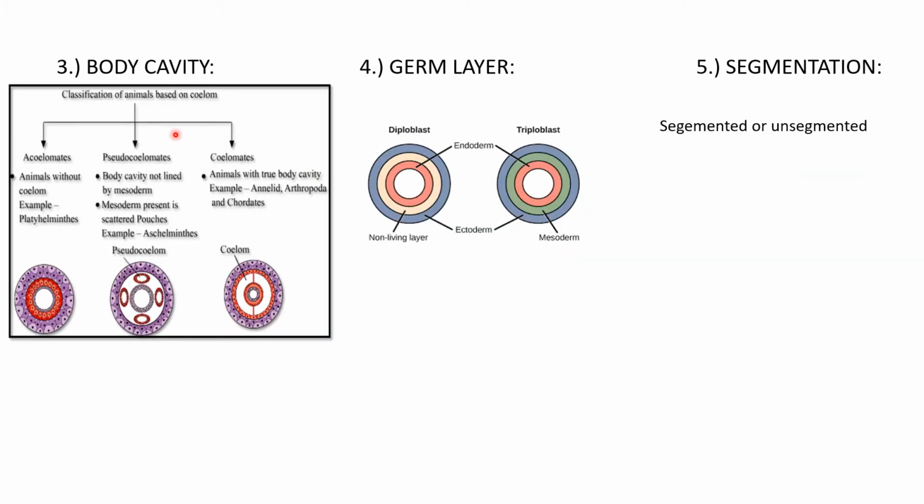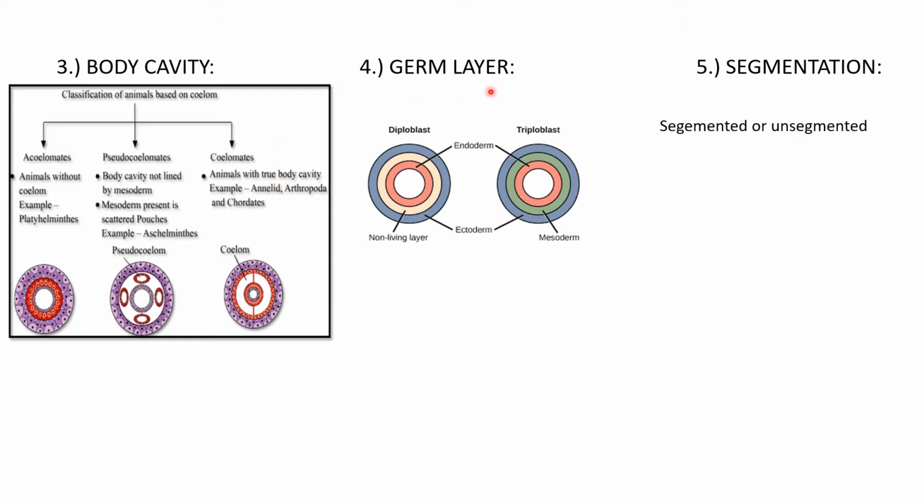Now the third criteria is according to the presence or absence of body cavity, which is also known as coelom. So it can be acoelomate, that is there is no cavity, pseudocoelomate, that means there is a false cavity, and the last one is coelomate, that means there is presence of a true body cavity.